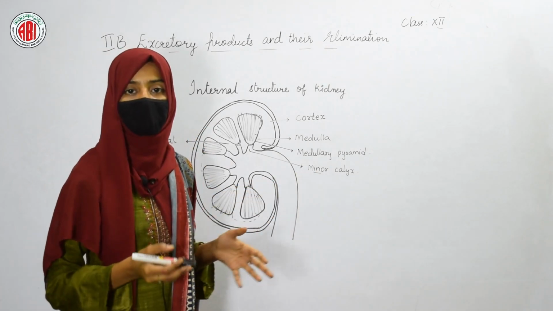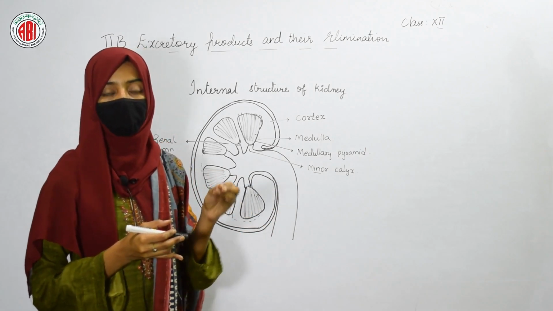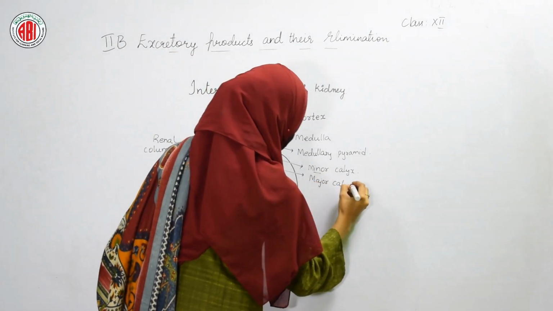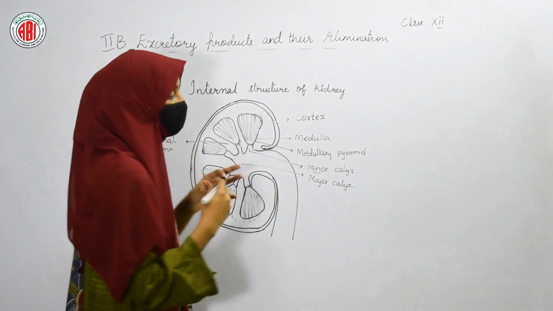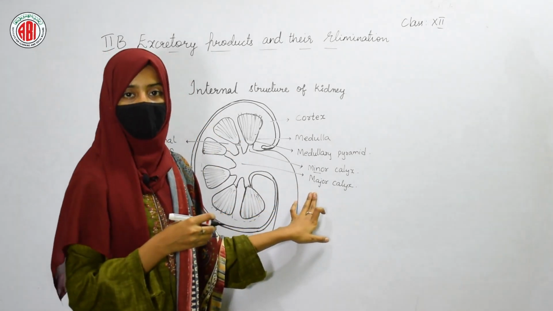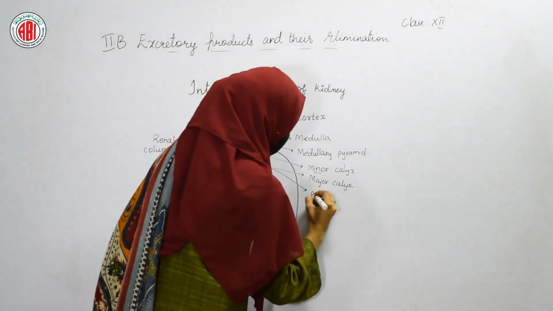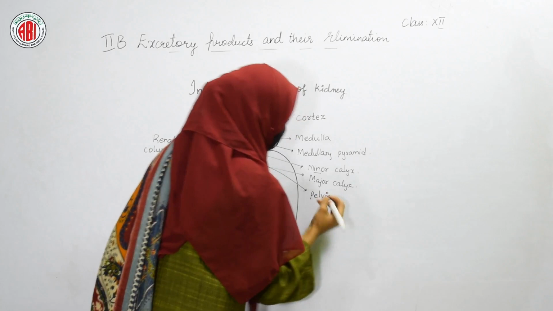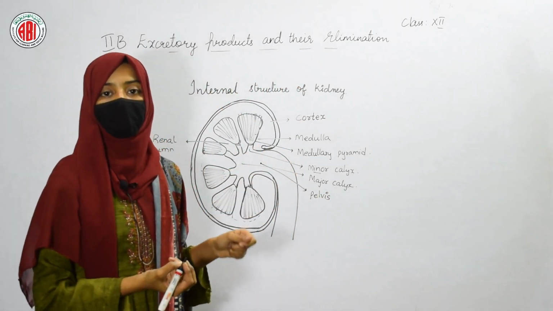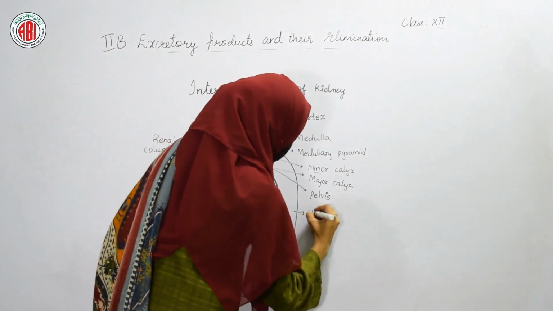These minor calyces join together and lead into a region called the major calyx. Minor calyces are the small tubes that open into a large tube called the major calyx, and this major calyx opens into a region called the pelvis, and then the pelvis finally opens into a tube which is attached to our kidney, and that tube is called the ureter.